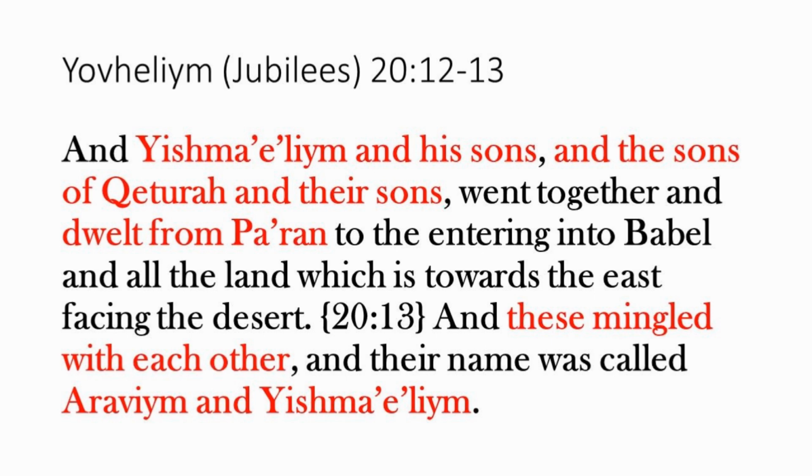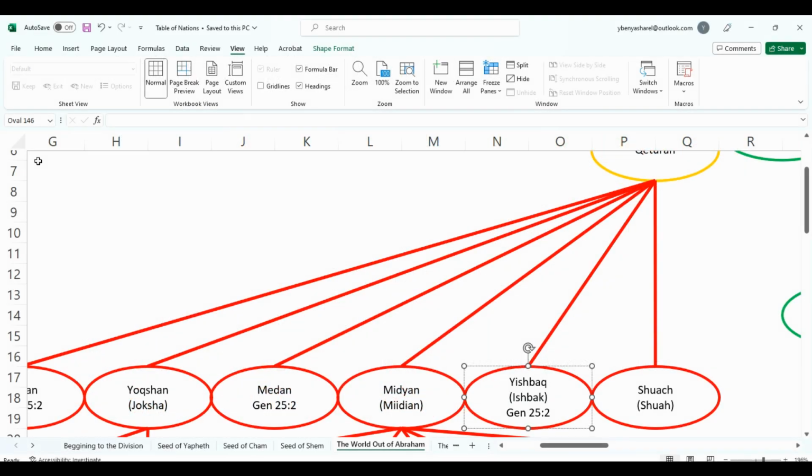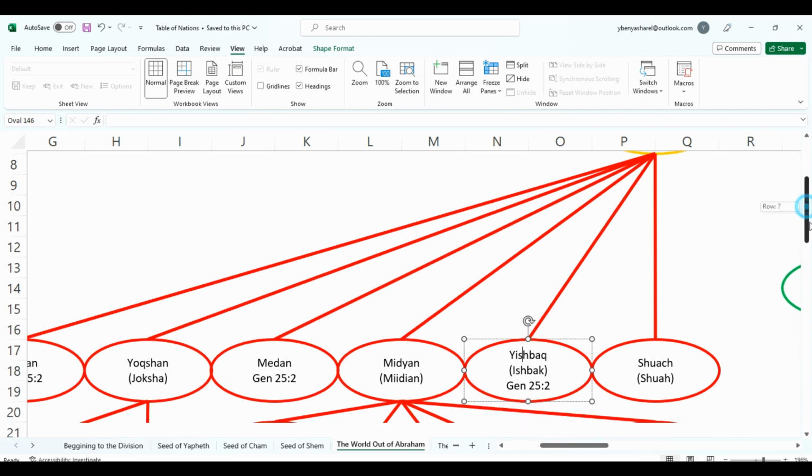I know there's a camp doctrine which basically says that if you're an Ishmaelite, then you're an Arab. Well, that contradicts what the term Arab means. It means mingled people. If it's just one nationality, which is Ishmael, that contradicts them being Arabs because there's no mingling. So, to be realistic, you have the sons of Keturah that mingled with the other seed of Abraham, your Ishmaelites. That's where we get the term Arab.